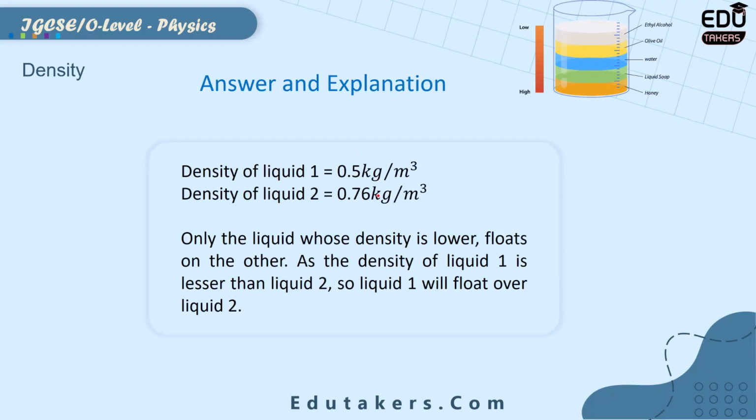The density of liquid 1 is 0.50 kg per meter cube. The density of liquid 2 is 0.76 kg per meter cube. You need to compare the densities here. Only the liquid whose density is lower floats on the other. As the density of liquid 1 is lesser than liquid 2, it will float over liquid 2.